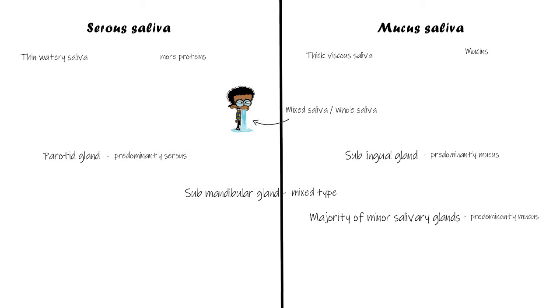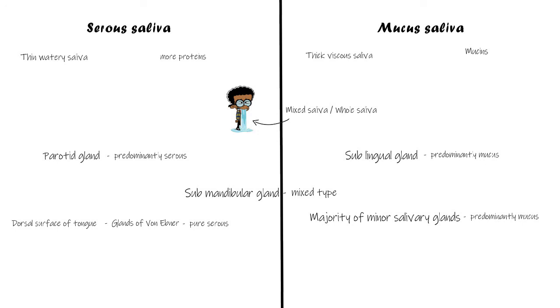But there is an exception to this rule. There is a group of minor salivary glands located only on the lingual surface, or you can also call it the dorsal surface of the tongue. These glands are also known as the glands of von Ebner or Ebner's glands, and are purely serous in type and only produce serous saliva. They have no mucus component in them. These glands of von Ebner are thought to play a role in the perception of taste sensation.